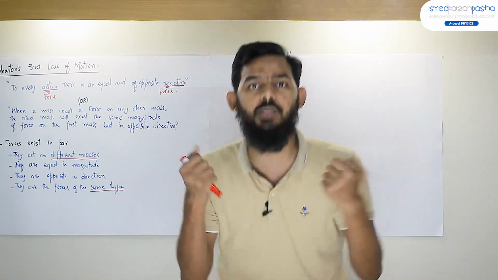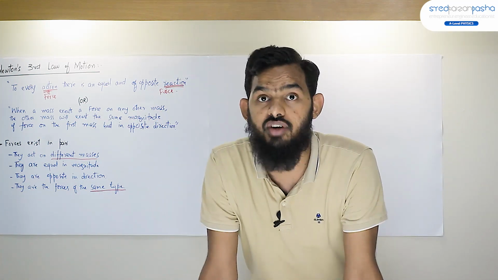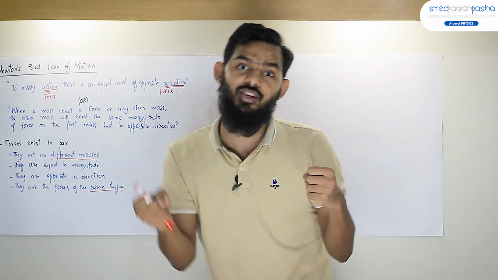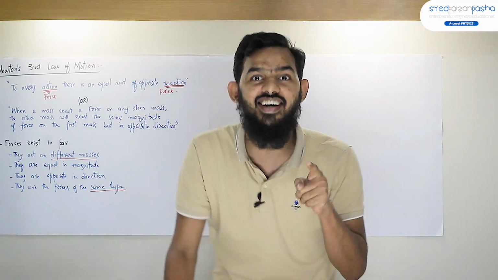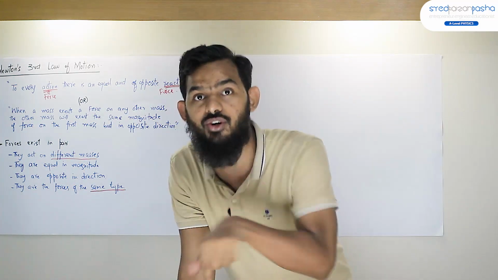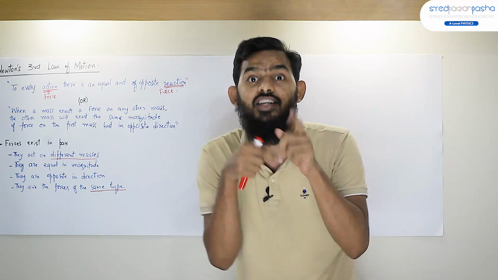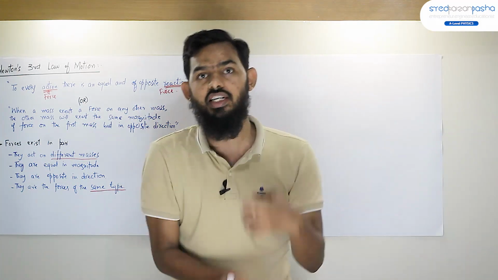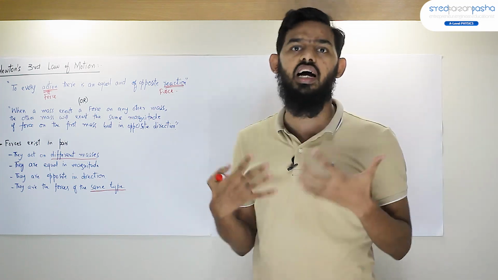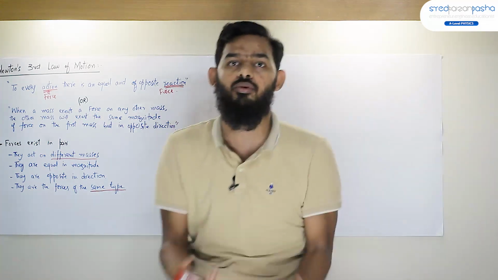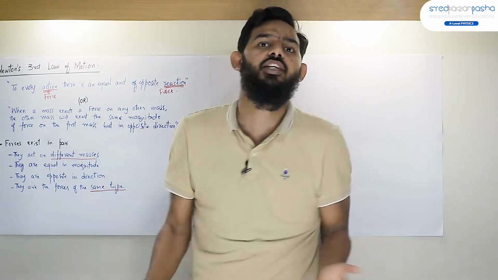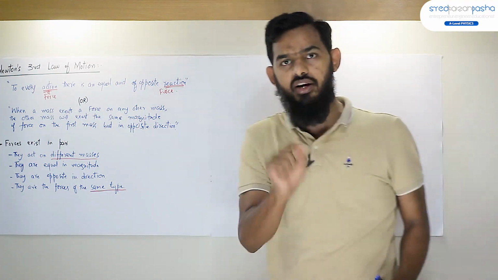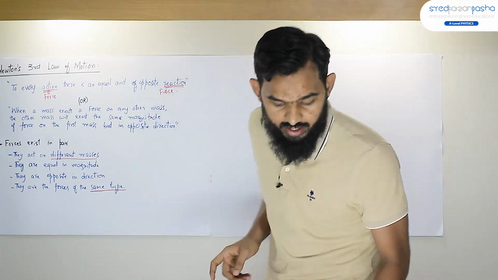Similarly, two charged particles are attracted or repelled. So when one charged particle exerts a force on the other particle, the other also exerts the same force on the first particle. That is electrostatic force, or electric force. So you need to understand that these forces have to be of the same type or of the same nature. To clear this, there is one very good example that I need to make you understand.